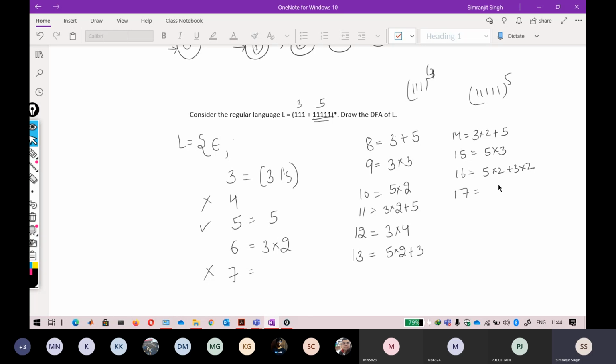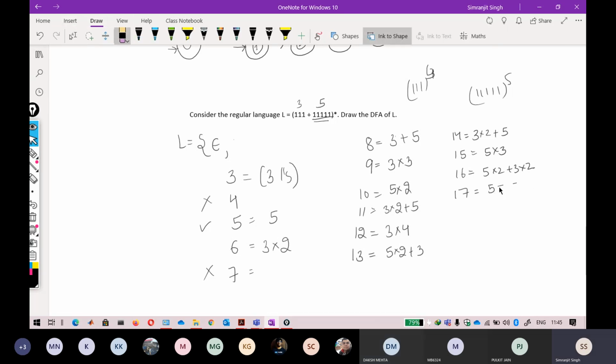Let me see. Sir, we can do 12 plus 5. Yeah, absolutely correct. So that is proper, 12 plus 5. So 3 into 4 plus 5. Yeah, so that is also possible.